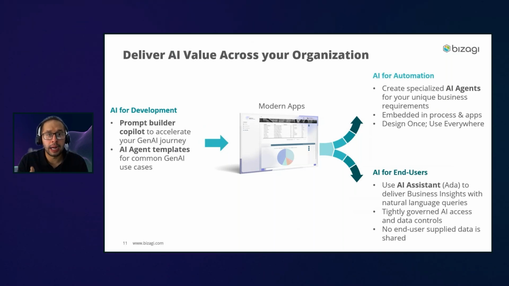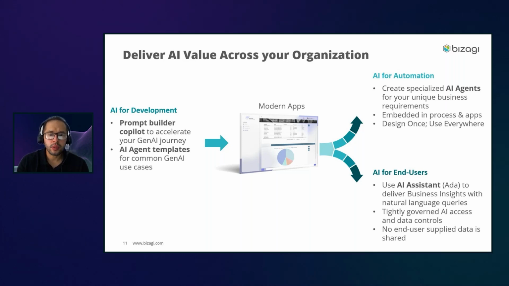It is a copilot that helps developers create AI agents. Basically, this is a prompt builder, and I will show you live how this one works. Now, we have a second one that is the AI capabilities for automation, and this is where agents appear. And we have a third one that is AI for end users. That is where we have our AI assistant, that is Ada, right?